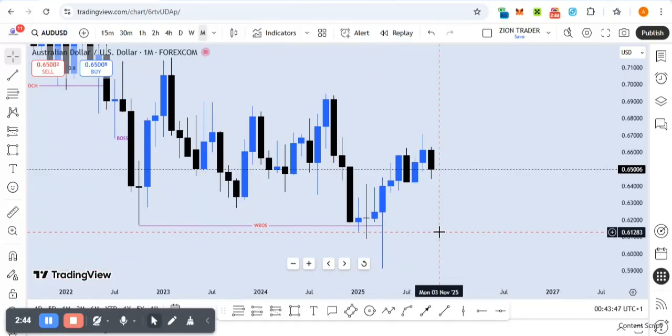So what we're going to do, let's just go down to the weekly time frame. We know that the market is bearish on the monthly time frame. That's all we want to know here on the monthly time frame now. So let's go to the weekly time frame and see the weekly time frame perspective.